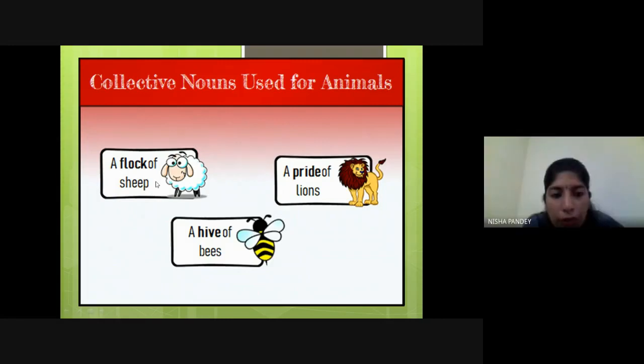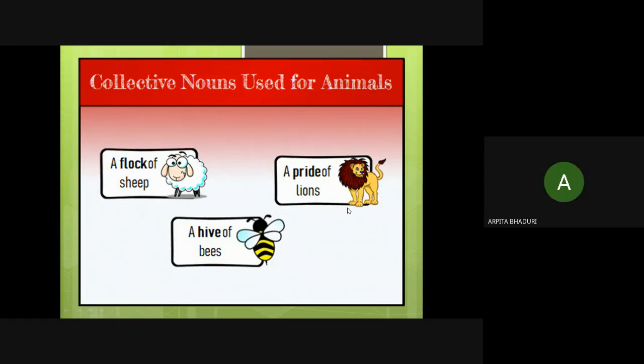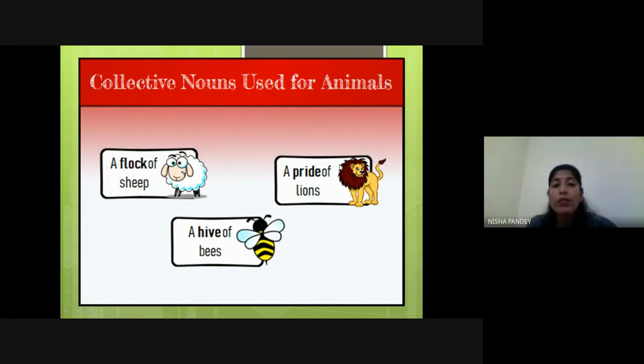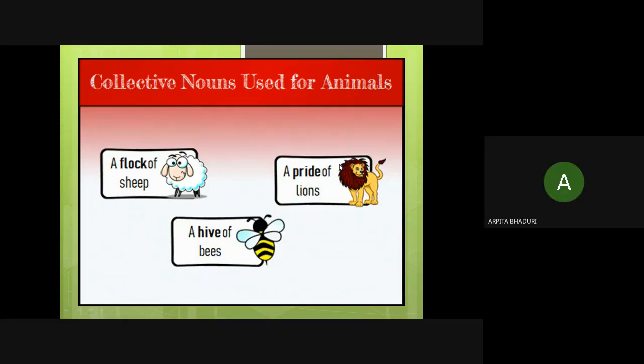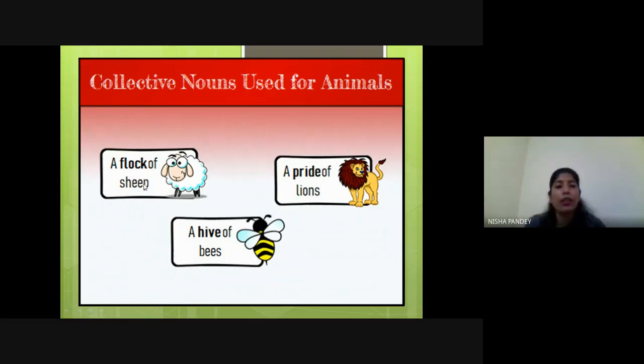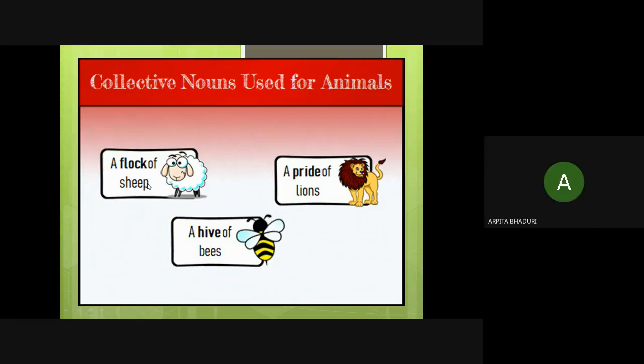Now for lion. We will not say sheeps. We'll say a flock of sheep. Ma'am, S will not come? Yeah, S will not come here. We'll say a flock of sheep, right?